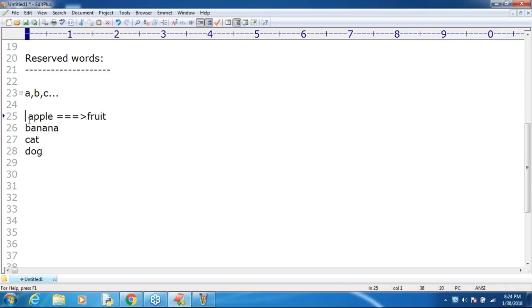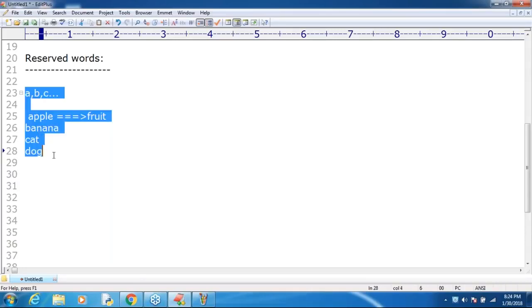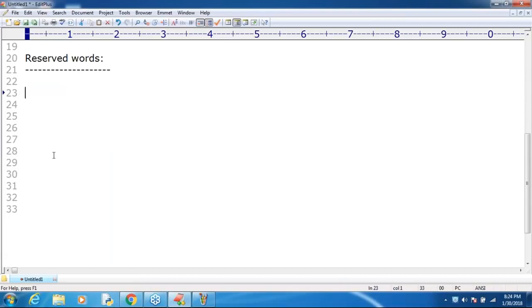In the same way in English, these words are reserved to represent some meaning or functionality. Is it clear for all of you, right? In the same way in Python also some words are reserved to represent some meaning or functionality. Such types of words are called reserved words.